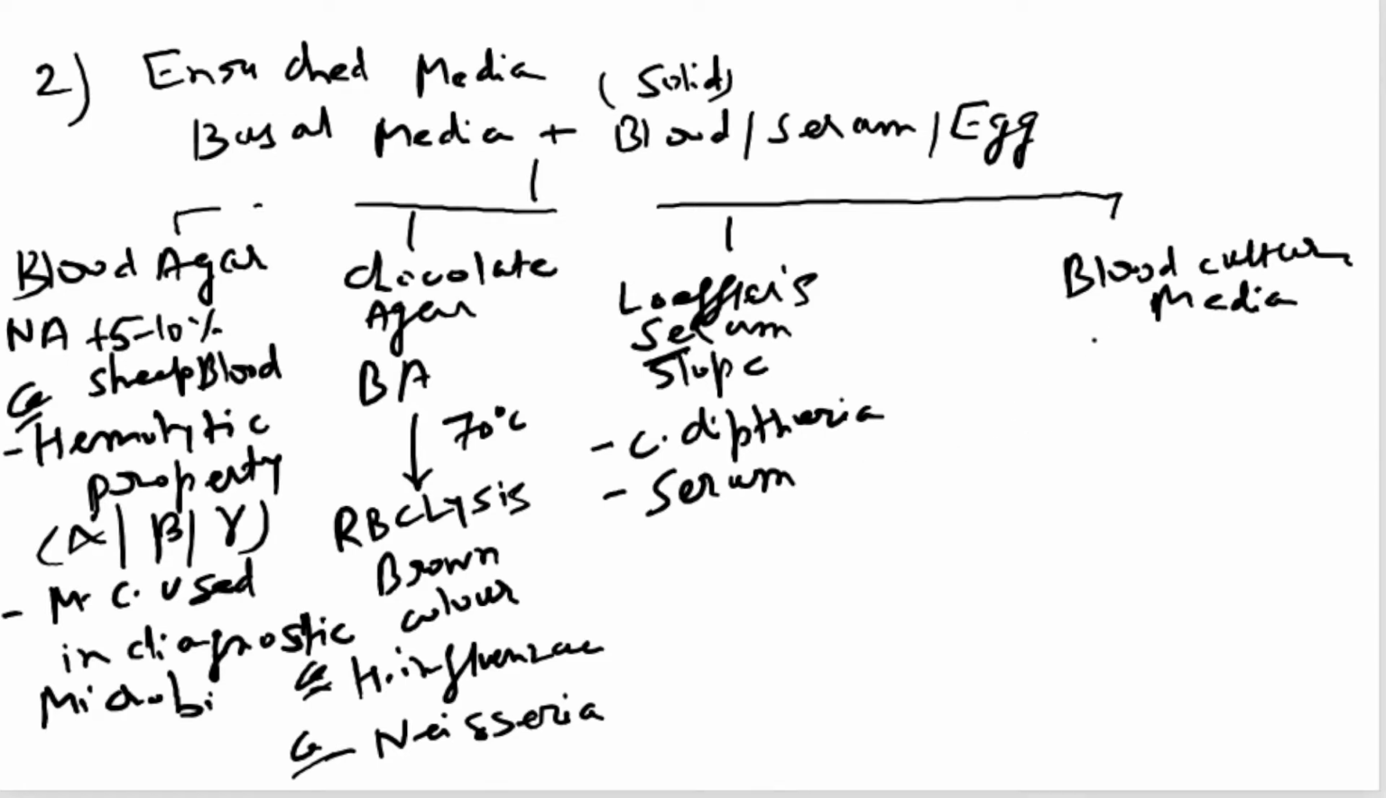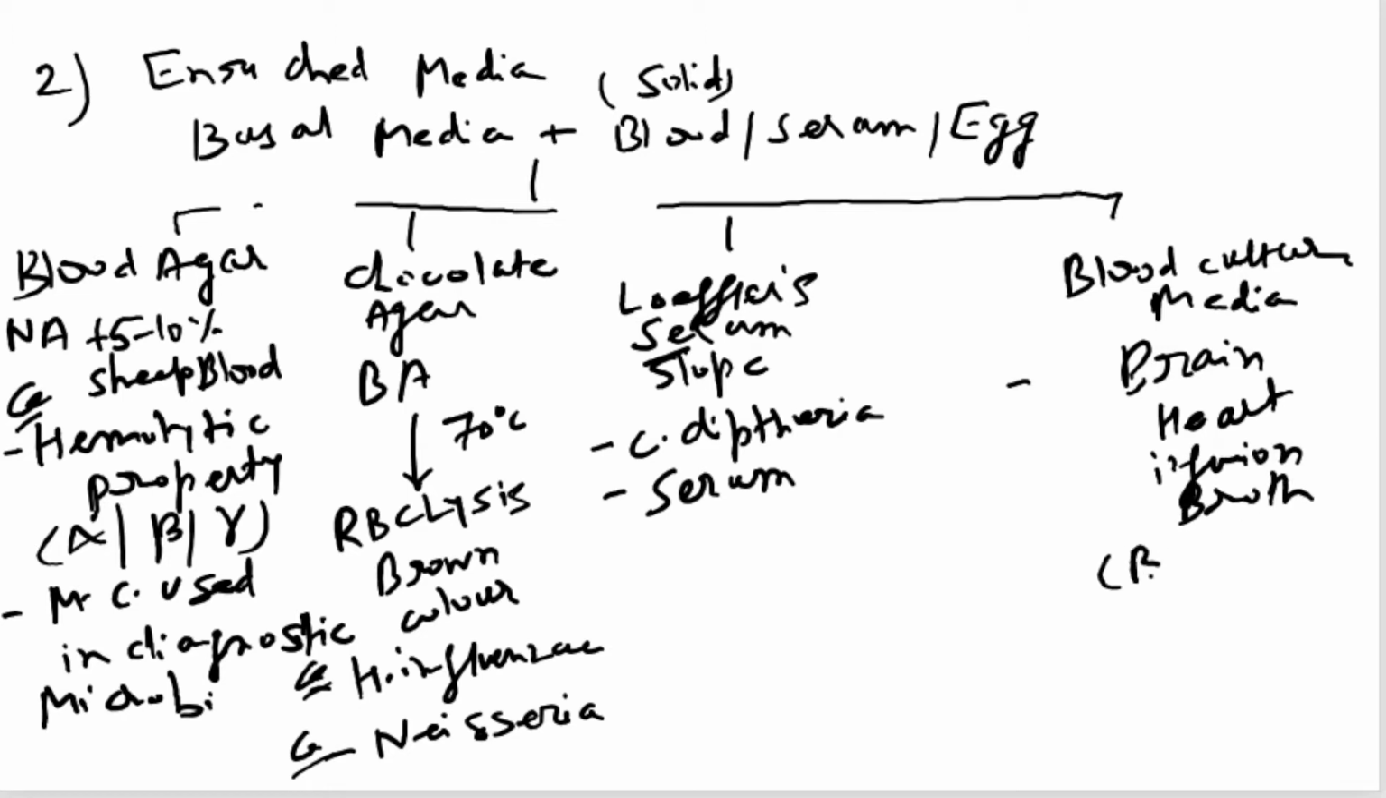And blood culture media, which may be monophasic or biphasic, is used for isolating microorganisms from the blood. An example of blood culture media is brain heart infusion broth. Brain heart infusion broth, right? It may be monophasic or diphasic.